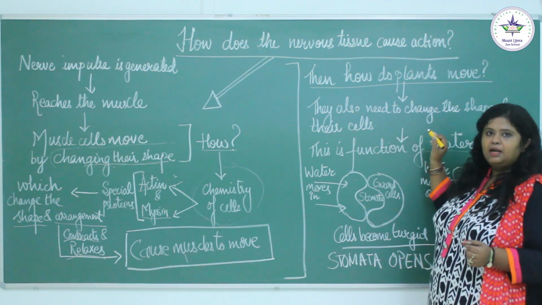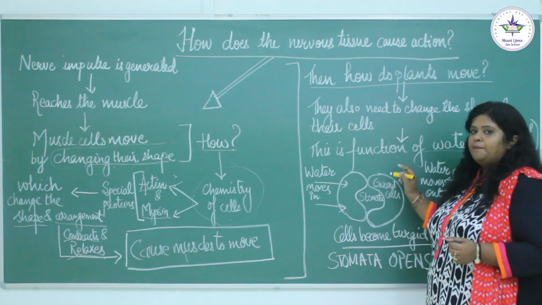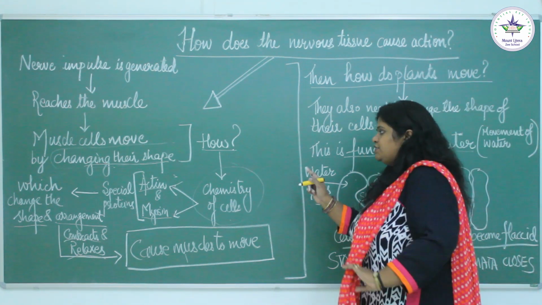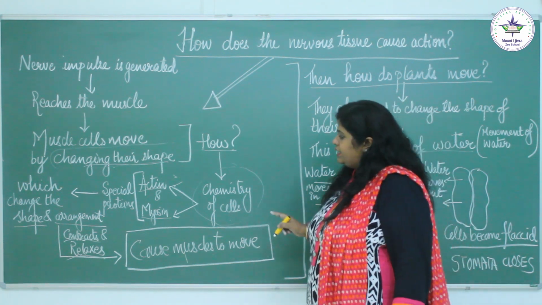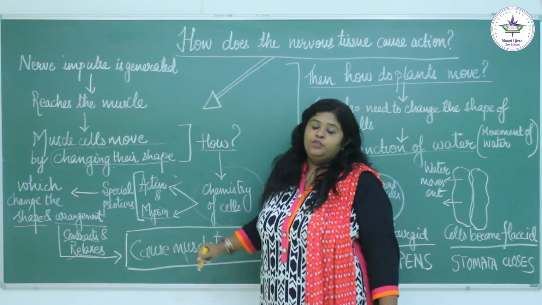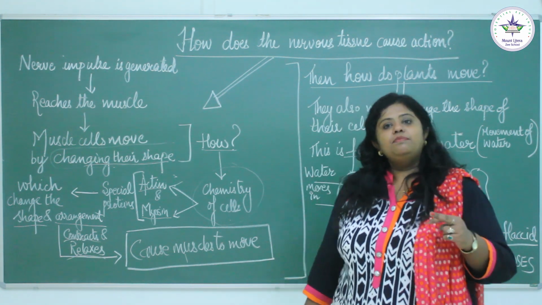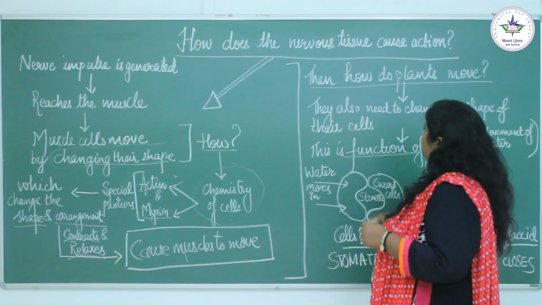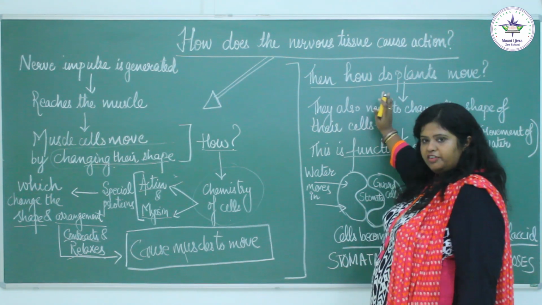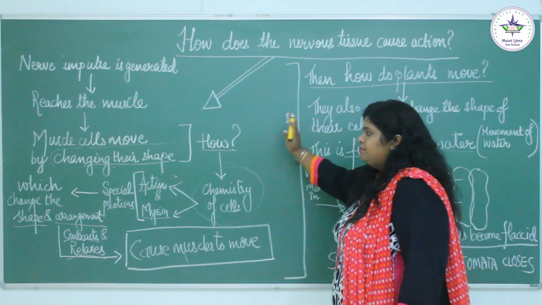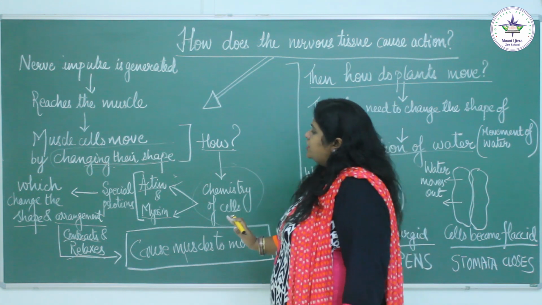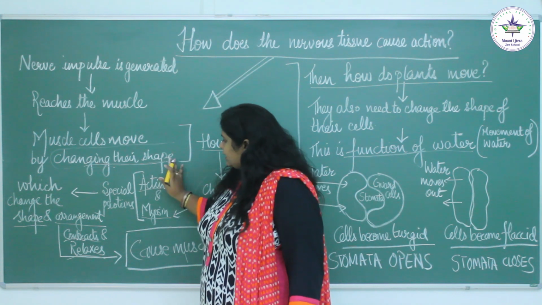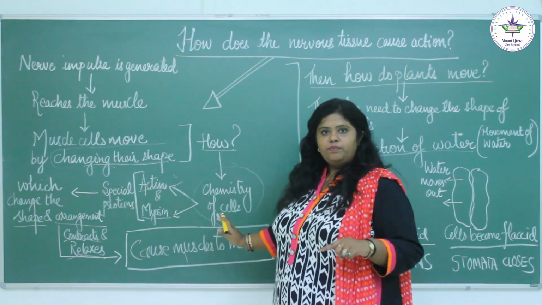So in the case of plants, the movement takes place because of a function of water, while in the case of animals, it takes place because of the special proteins present in the muscle cells. Again a question can be asked: differentiate between the movement in plants and in animals. Then you will say that in plants it happens because of a function of water, while in animals it happens because of the change in shape caused by these chemicals, these proteins, which are actin and myosin. I hope now you have understood.